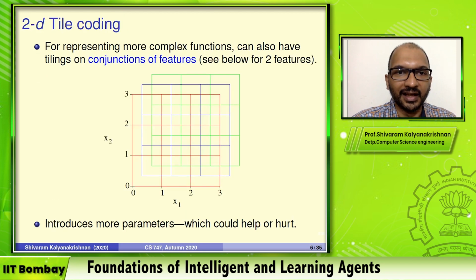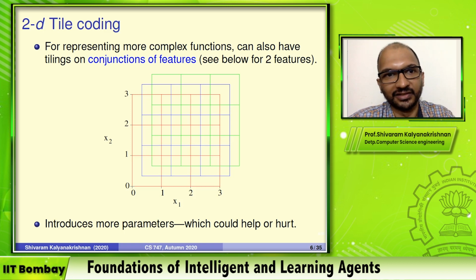Now I also wanted to tell you that you're not necessarily constrained to have a separate tiling for each feature. If you think it's a good idea to learn something that conjoins 2 features, so there might be 2 features that you might want to discriminate in conjunction, you can use what's called a 2-dimensional tile coding scheme.